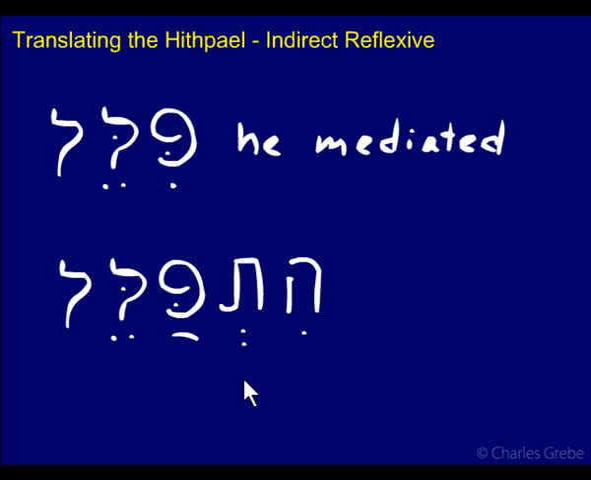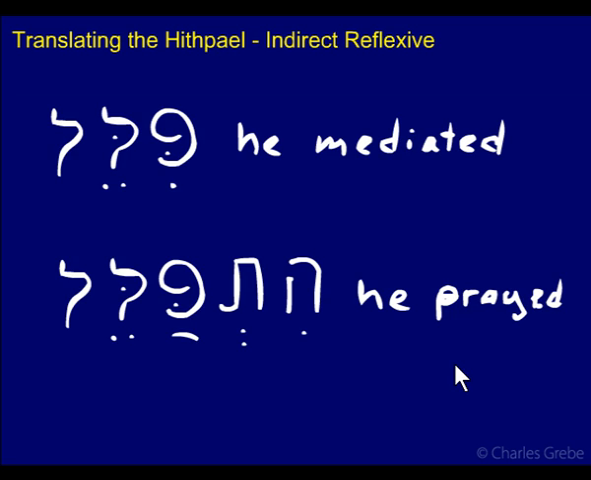Down here, Hithpael, when you put this into the Hithpael, you get he prayed. Well, what does he prayed have to do with he mediated? He prayed. That's supposed to be a P. What this is instead of him mediating, he mediates for himself.